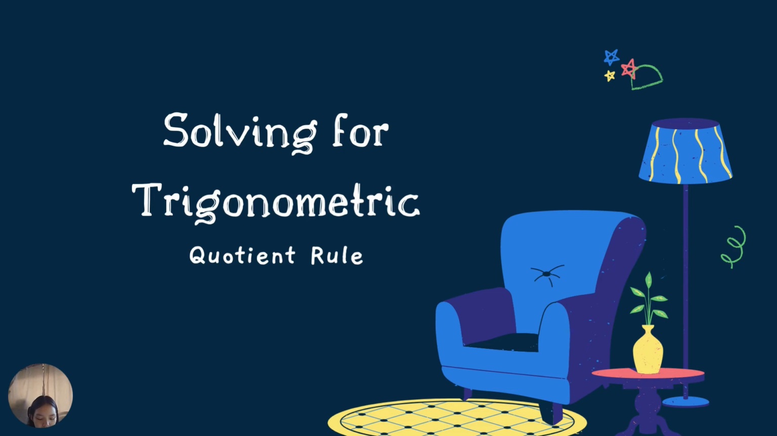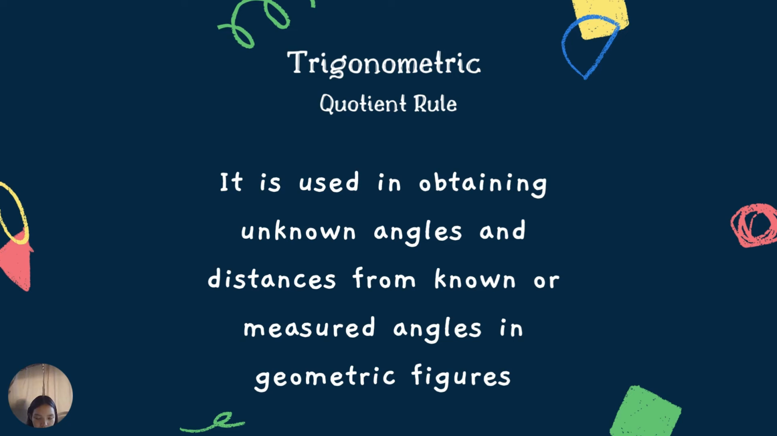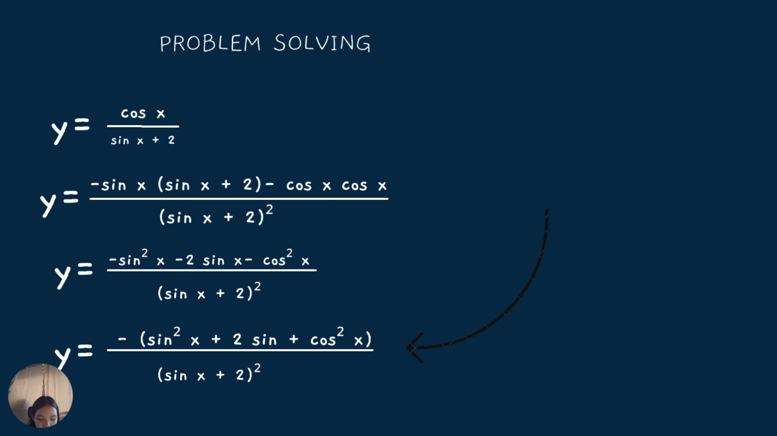Hi, I am going to discuss the trigonometric quotient rule. It is used in obtaining unknown angles and distances from known or measured angles in geometric figures. Here is an example of the trigonometric quotient rule: y equals cosine x over sine x plus 2.